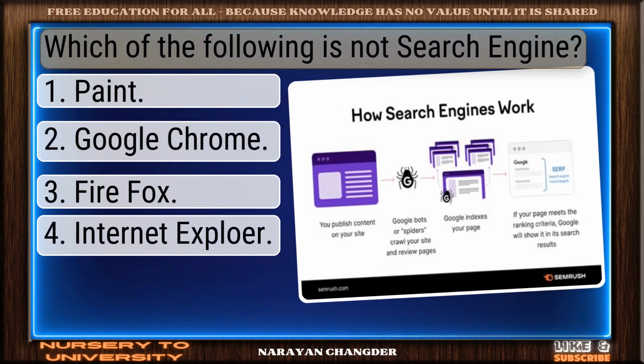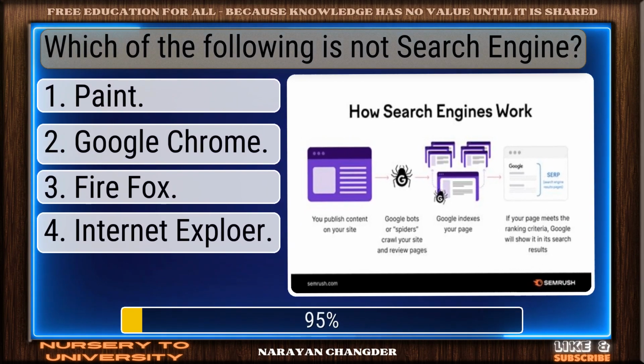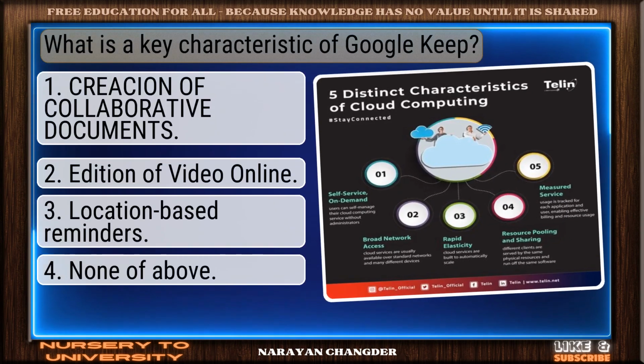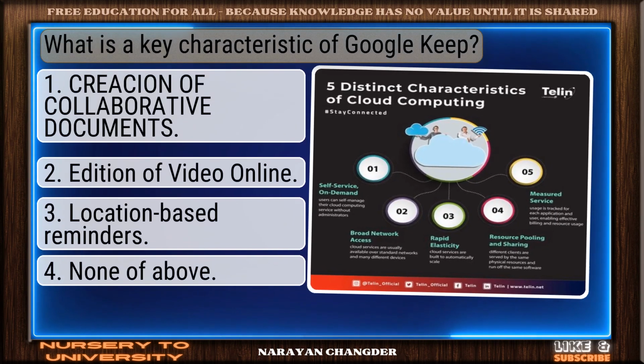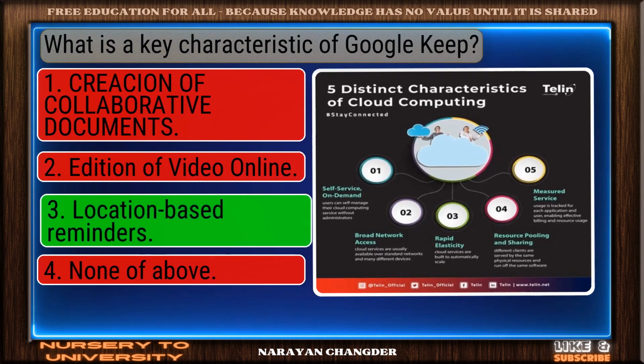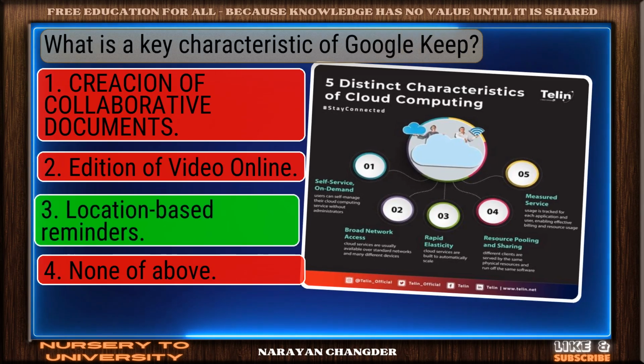Which of the following is not a search engine? Exactly. Paint makes sense. What is a key characteristic of Google Keep? Correct. Location-based reminders is the right answer.